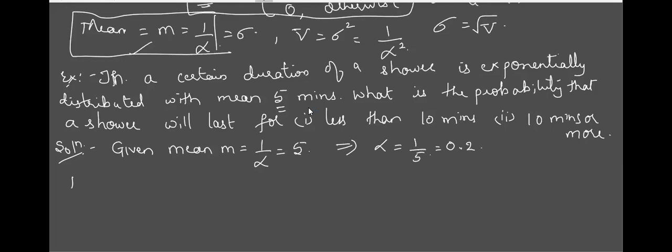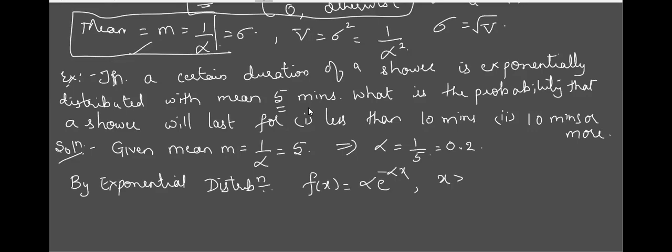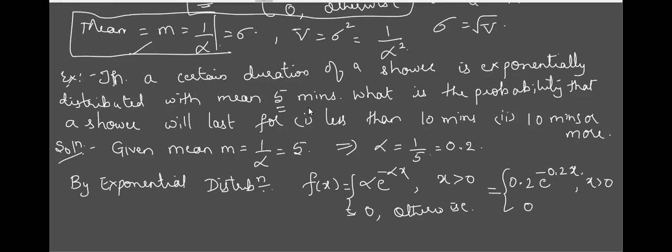Yes, sir. So by exponential distribution, tell me the standard format. F of x is equal to alpha e raised to minus alpha x for x greater than 0 and 0 otherwise. Am I right? This is the general format. Let us write it for our particular example. So what is alpha? Alpha is 0.2, e raised to minus 0.2x for x greater than 0 and 0 otherwise.